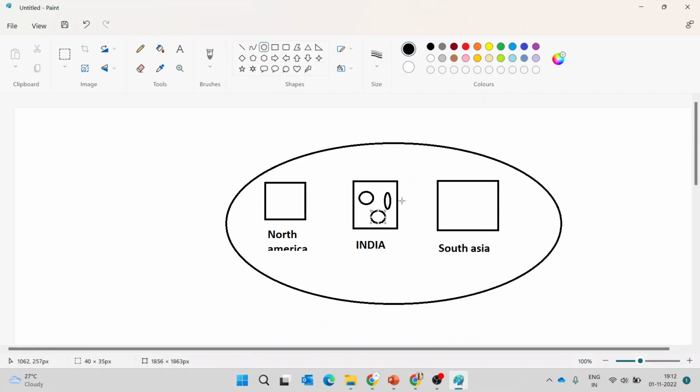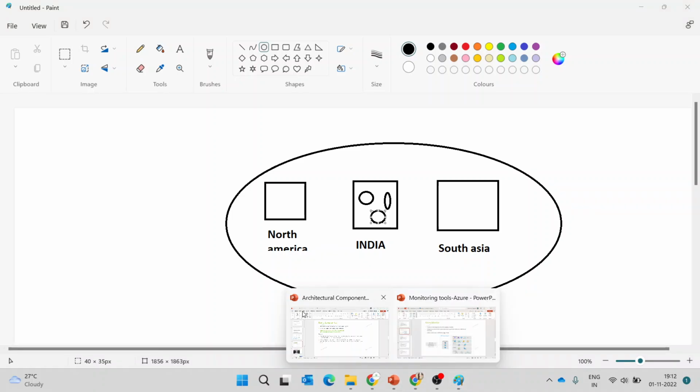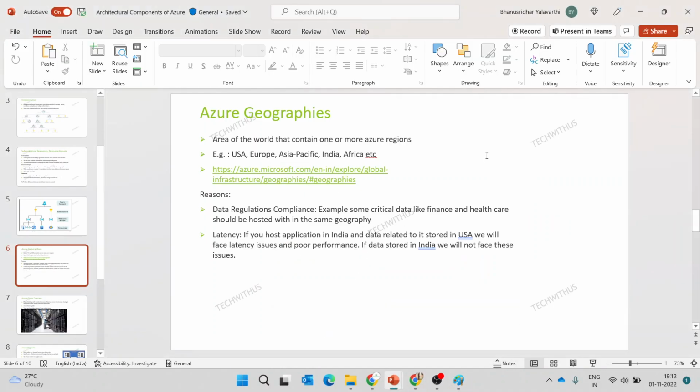Under this India, we have multiple regions. Similarly, for each geography, we'll have multiple regions. India is also a geography. So like this, the Azure divide. We require these geographies and regions for creating the resources.